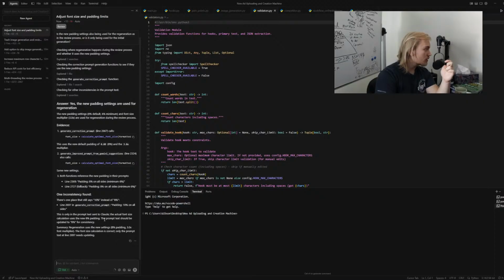Okay, use for regeneration, and padding at 10% all around. This is only in the prompt text sent to Claude. Use the 8% padding. Fix that line and make sure that data is included in the regeneration prompt, and that it's something that can be flagged by Image GPT, as in the font size is not big enough and the padding is not correct.